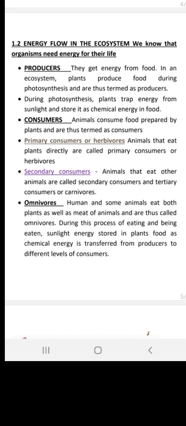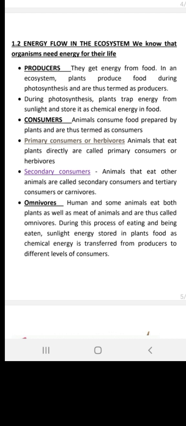Simply, there should be a basic material that is going to synthesize certain products, which are obviously called producers. Producers are those creatures who are going to produce food for all of us, and even for themselves. So in this category, plants are the producers.